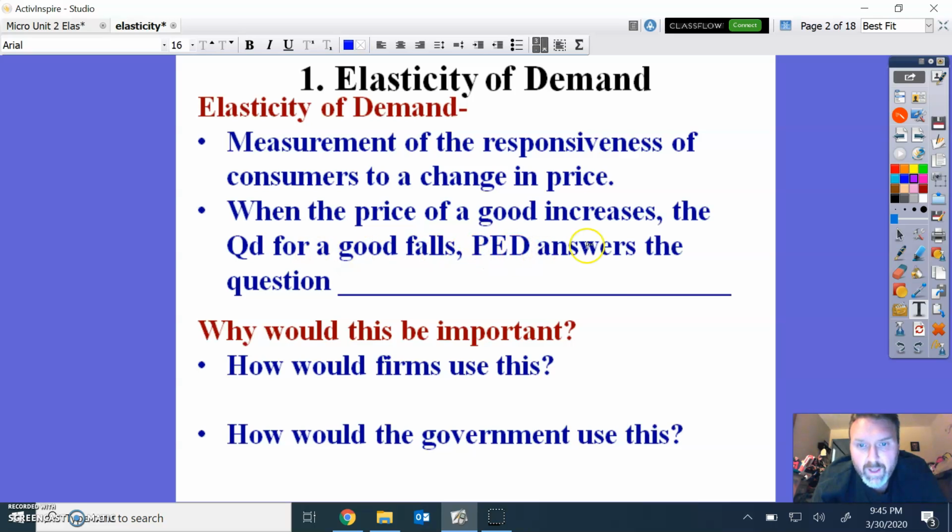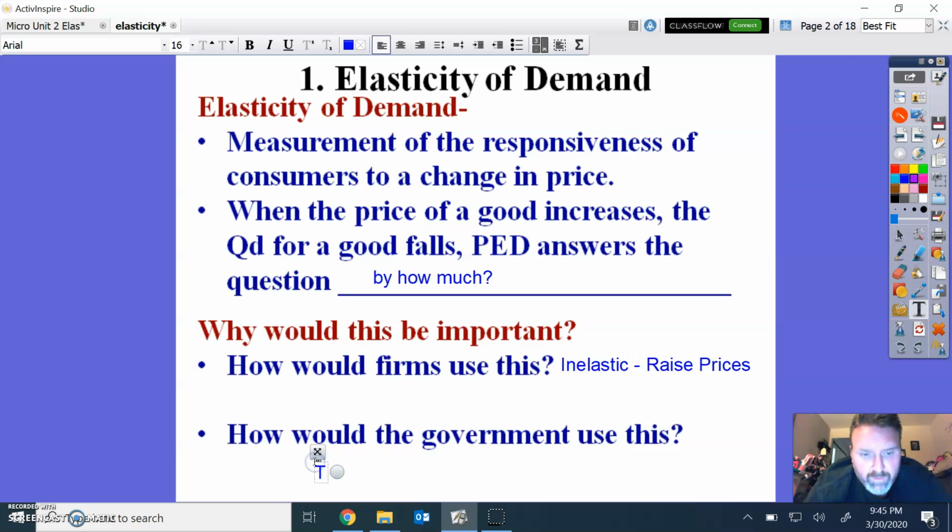PED, price elasticity of demand, answers the question, ready? By how much? And that's an important question, and people need to know these things. So how would firms use this? If you have an inelastic good, you should always want to raise prices. Because if you have an elastic good, you probably don't want to raise prices, because as soon as you change price, people aren't going to buy your good anymore. They'll buy something else.